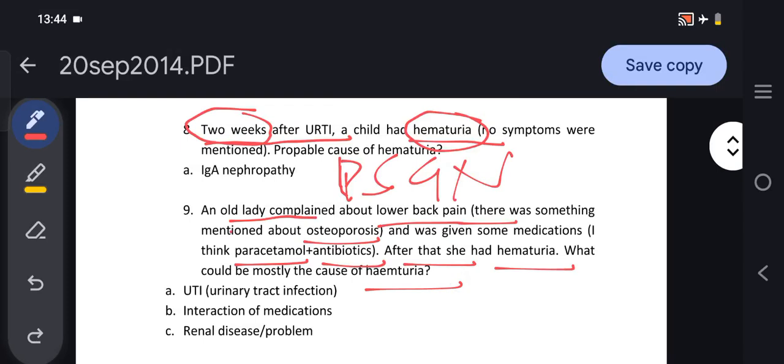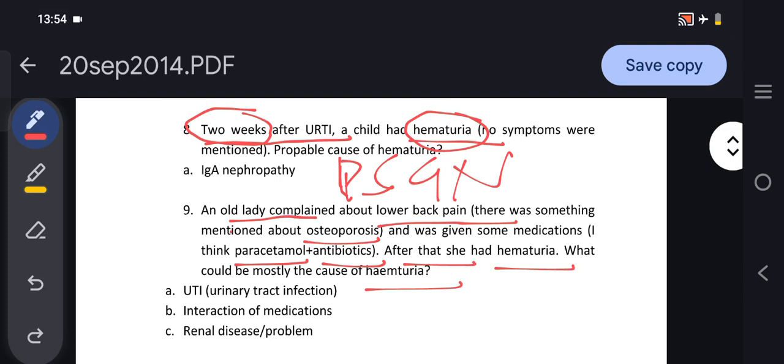So here they are asking the cause of hematuria. An old lady presented with lower back pain, and they have mentioned that osteoporosis was there, and she was given some medication, which is paracetamol plus antibiotics. Now, asking the cause of hematuria, as number one they have given UTI. Another is interaction of medication. The third one is renal disease or renal problem.